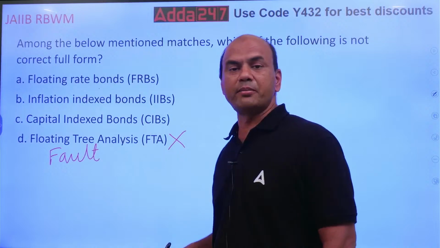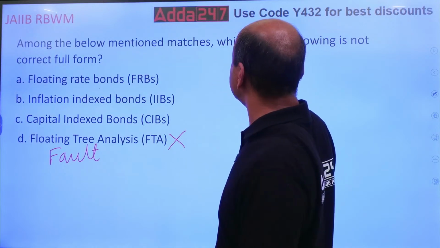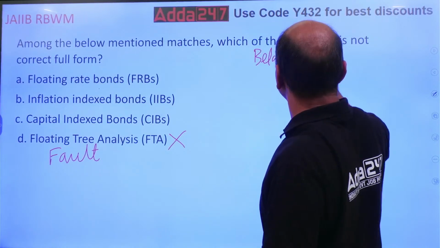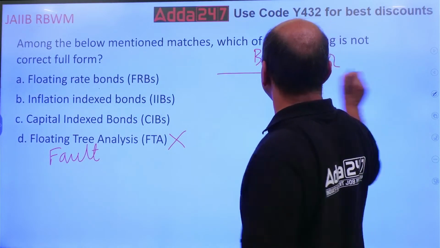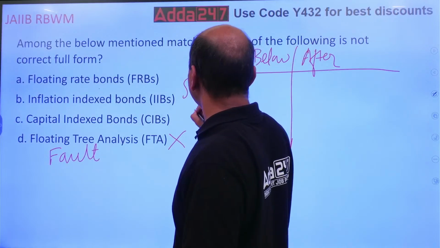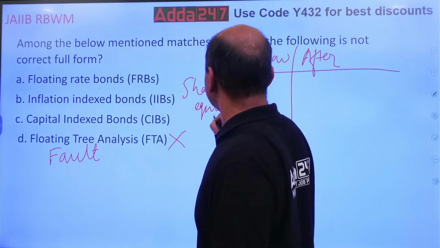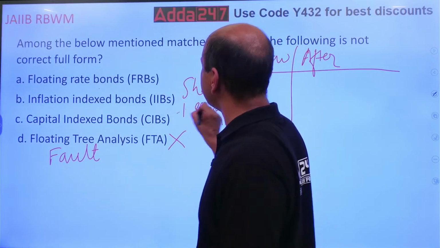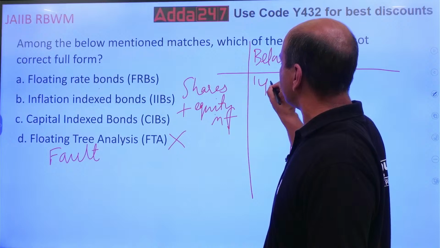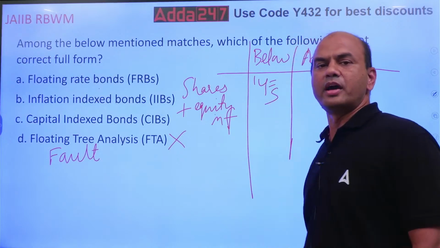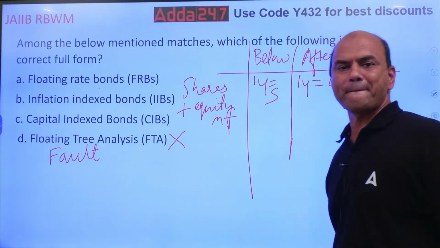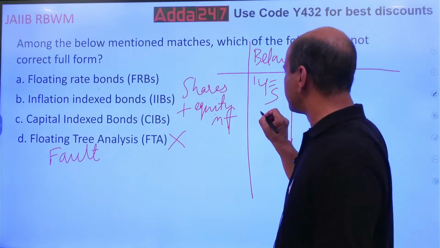So remember capital gains tax below and after. If it is shares or equity MF, shares plus equity MF, below 1 year, it is short-term capital gains S. After 1 year, it is long-term capital gains L. Below 1 year, this is 15%.